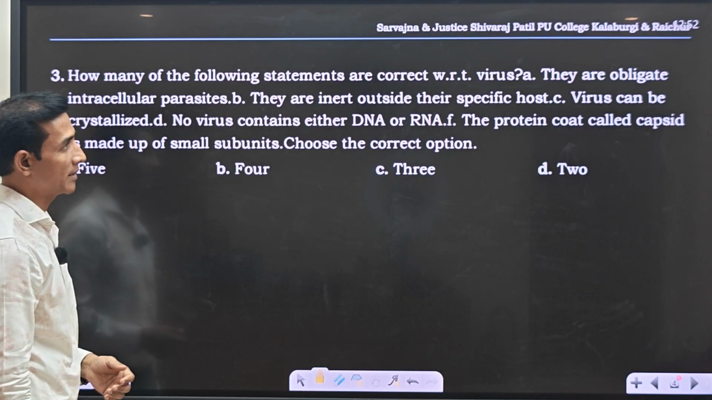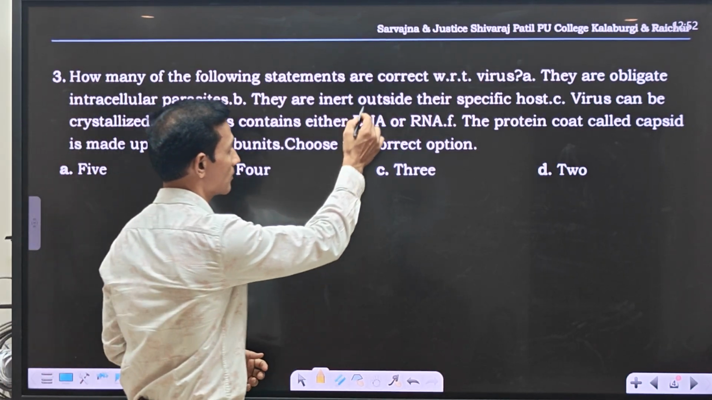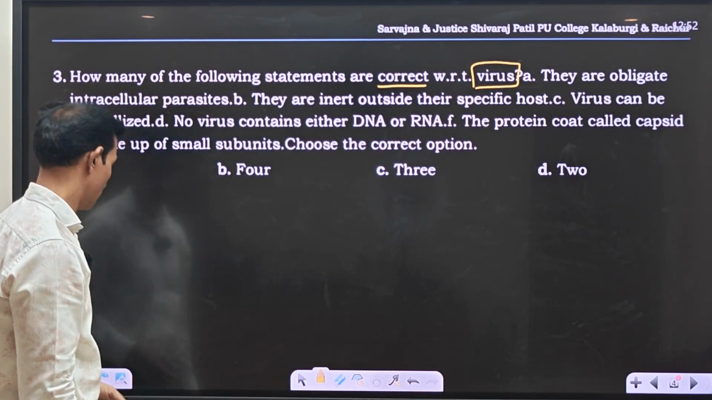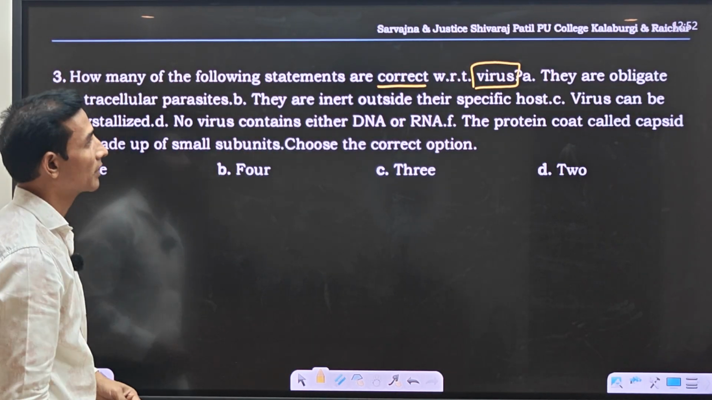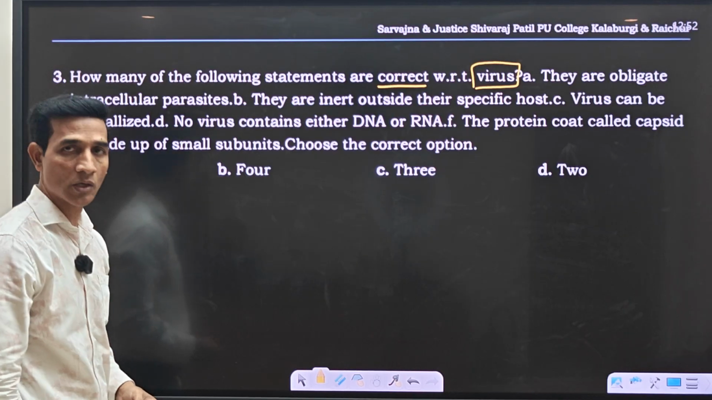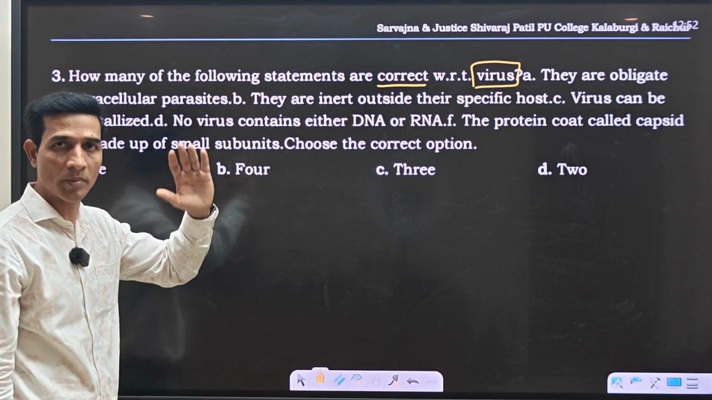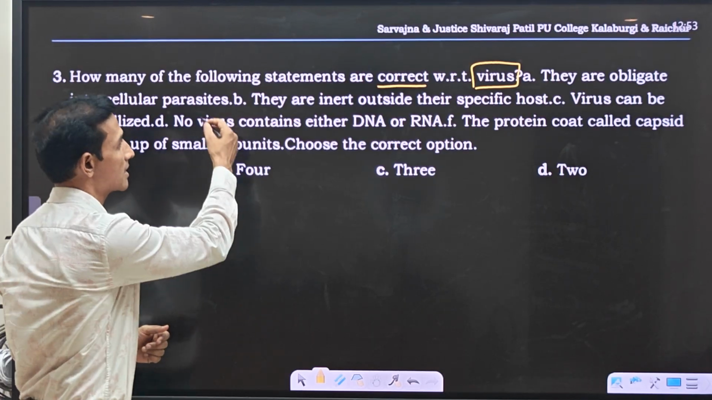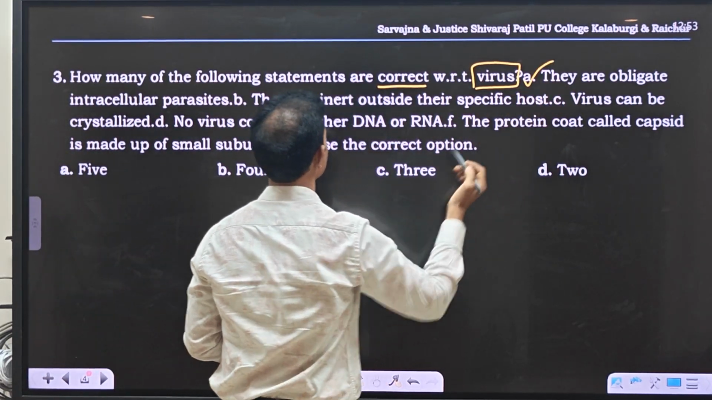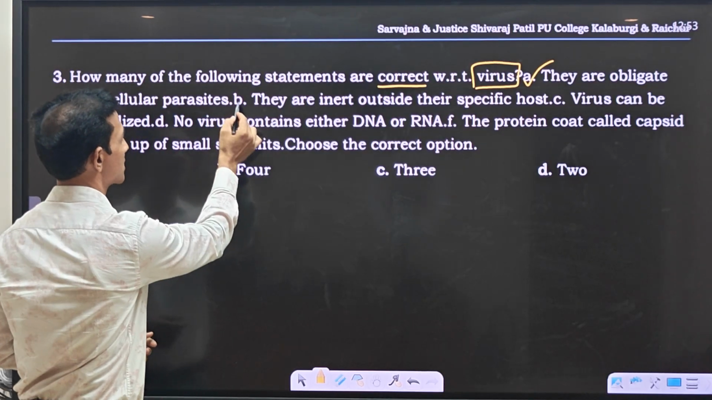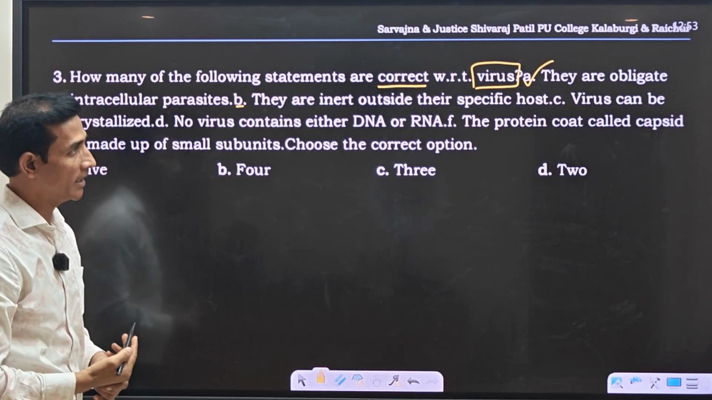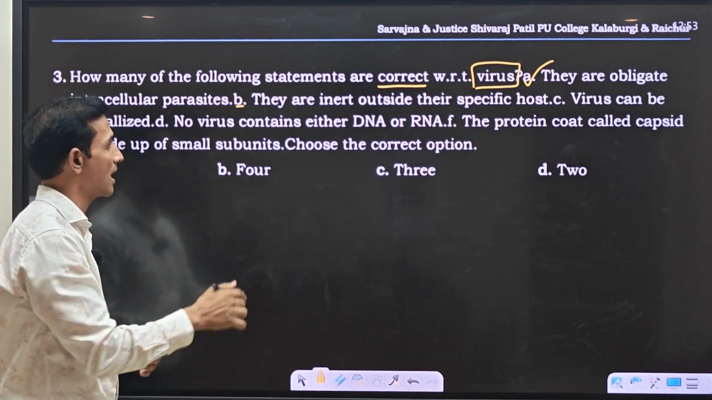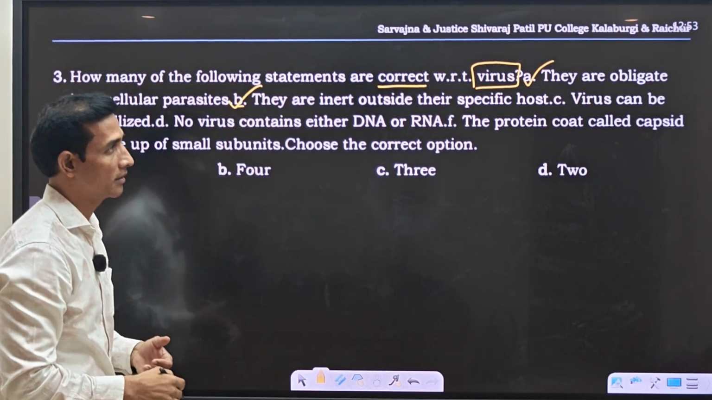So next question. How many of the following statements are correct with reference to virus? First one: they are obligate intracellular parasites. So viruses are obligate intracellular parasites. They can survive only in the host. This statement is correct. Second, statement B: they are inert outside their specific host. So they cannot survive outside, hence they are inert. This is also correct.